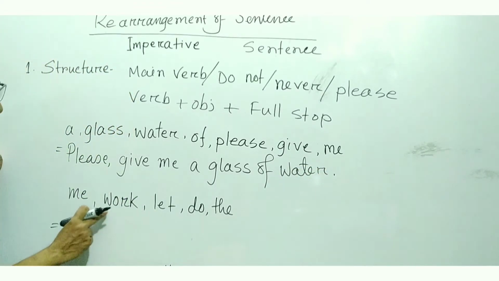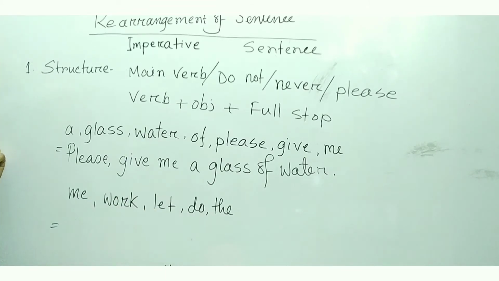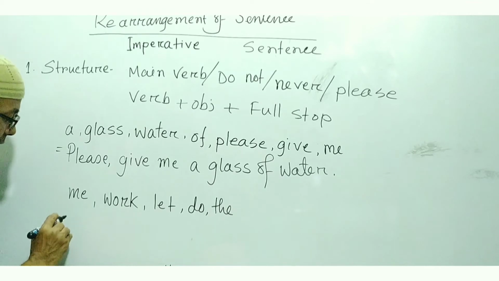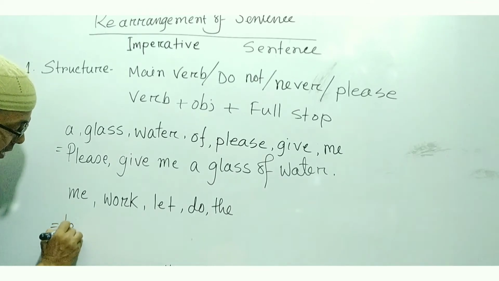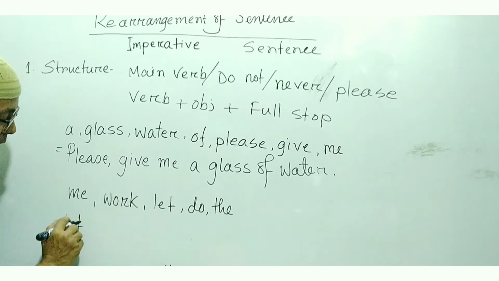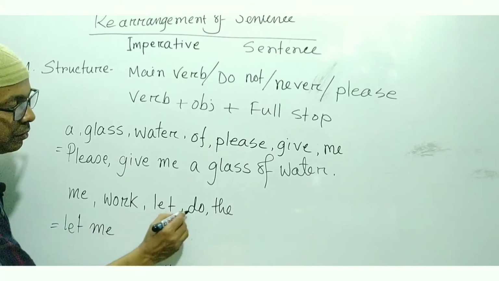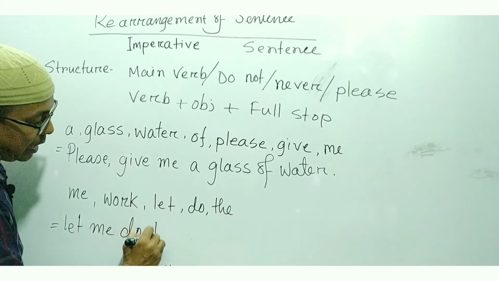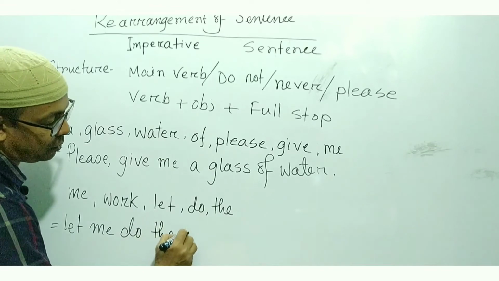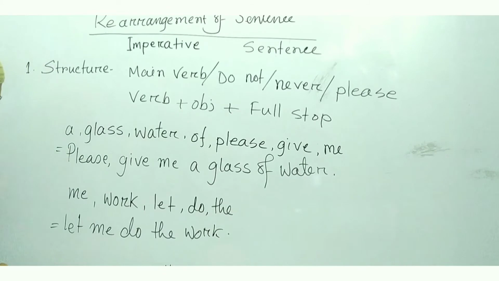Then: me work late do the. If you see the verb let in the sentence, you will take it at first. Let, then the objective form of the pronoun, that means me, let me, then main verb do, then the, then work. Let me do the work.